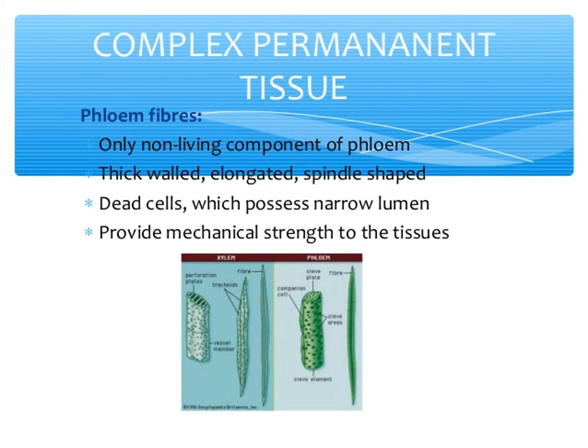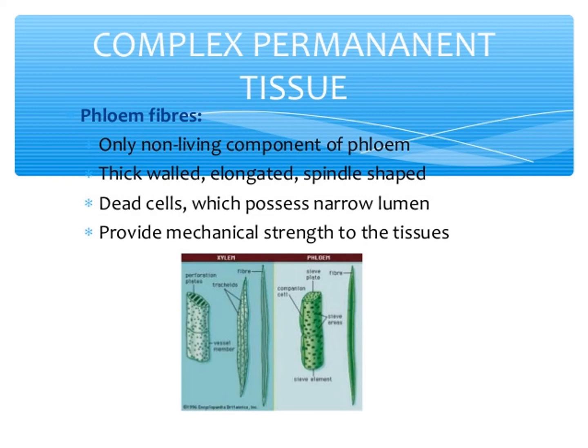Everybody see the picture. Xylem and phloem are given. First picture, xylem. The function of xylem parenchyma is to store starch and fatty substances.